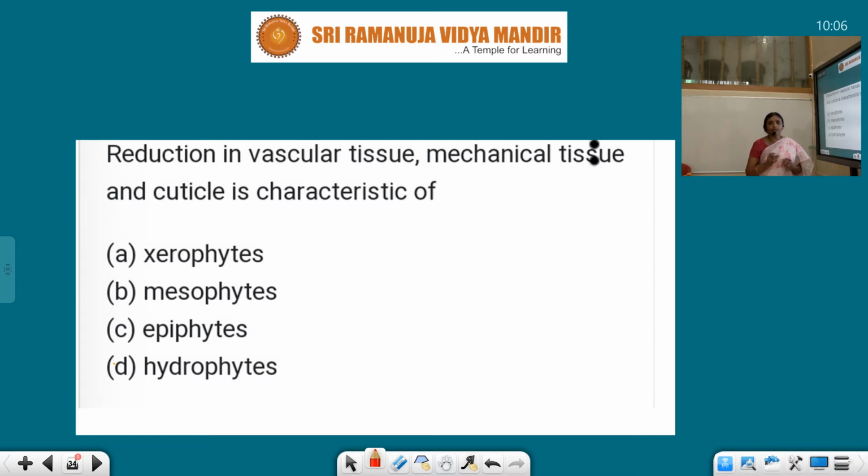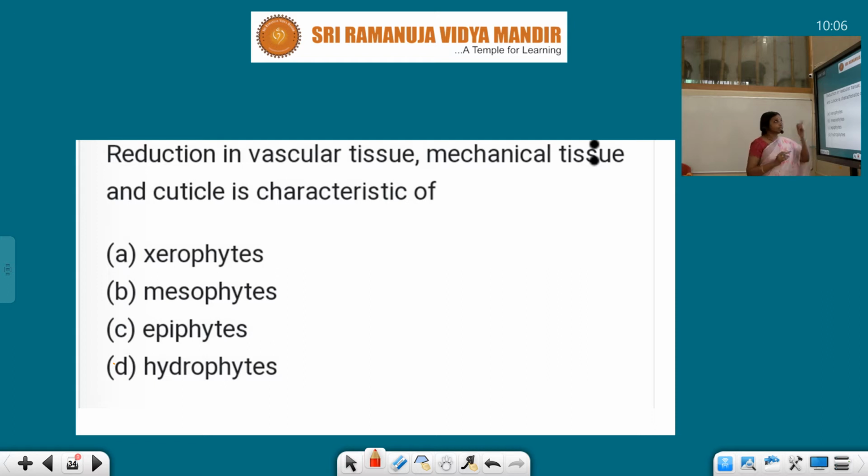Mechanical tissue: living is collenchyma and dead is sclerenchyma. Cuticle is the upper layer of the epidermis, made up of cutin.